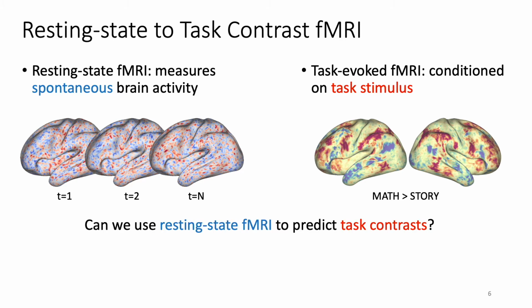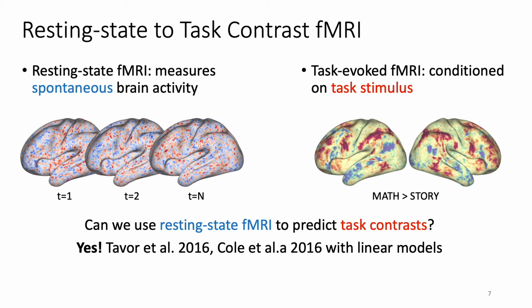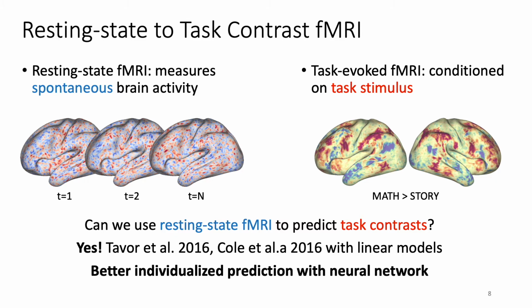So, one question that has been asked is, can we use resting state fMRI to predict task contrast? The answer is yes. For instance, previous work by Tavor and Cole has demonstrated that such prediction is possible with well-crafted linear models. In this work, we show that we can achieve even better individualized prediction with a neural network.